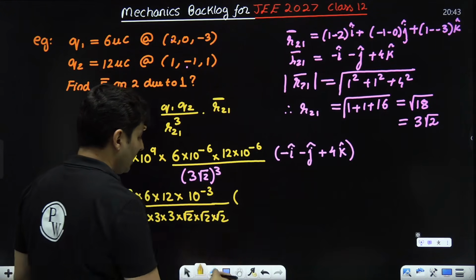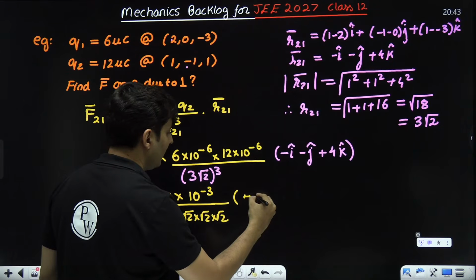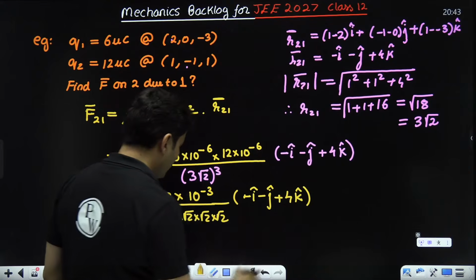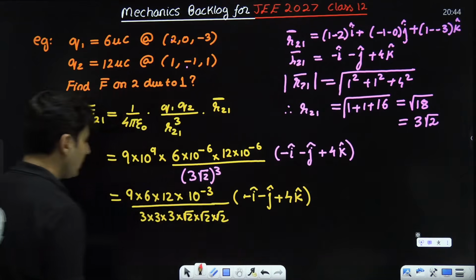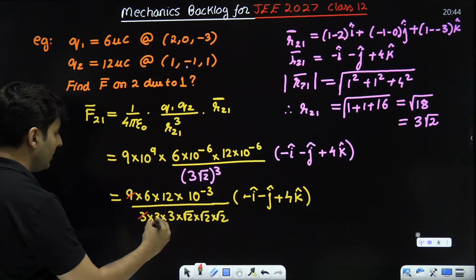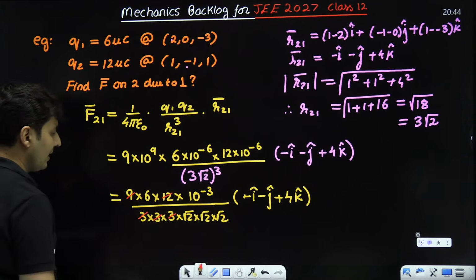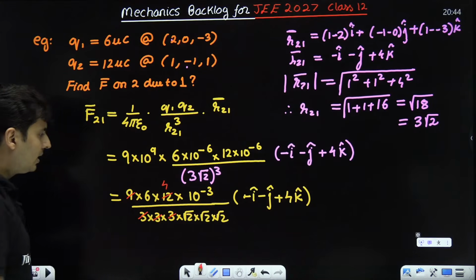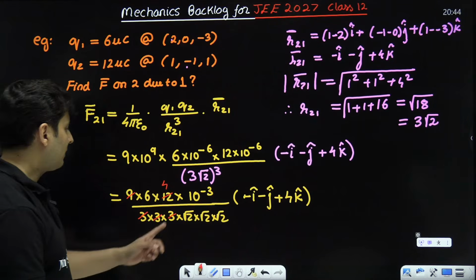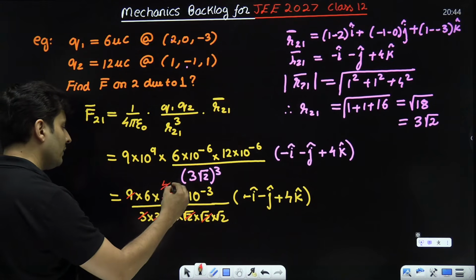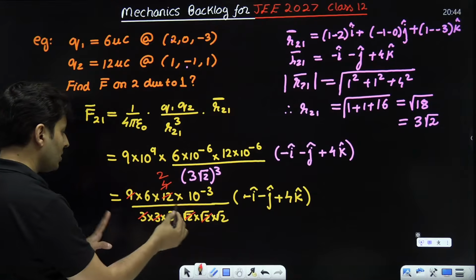And this entire vector, negative I cap, negative j cap plus 4k cap. This much part you can simplify later on. Like 3 goes with 9. This also goes with 9. This 3 you can cut with this 12. It will become 4. Yeah, 4 3s are 12. Perfect. And this root 2 into root 2 is 2. 2 goes with 4 2 times. That's all that is remaining.